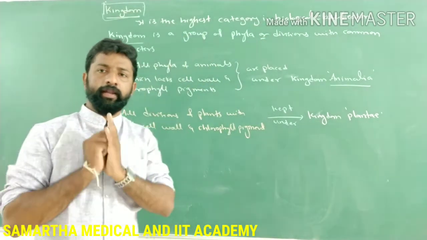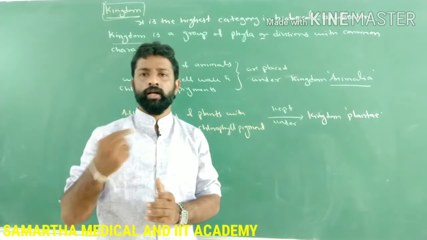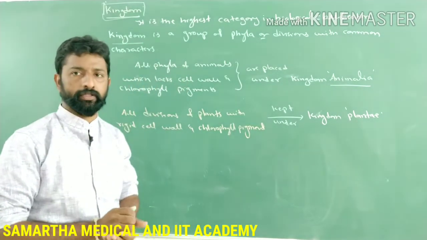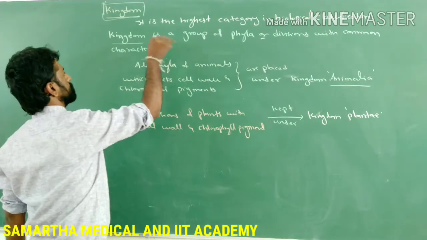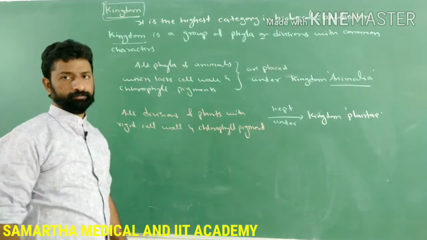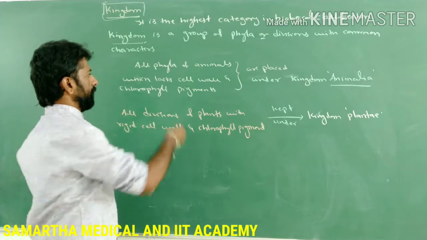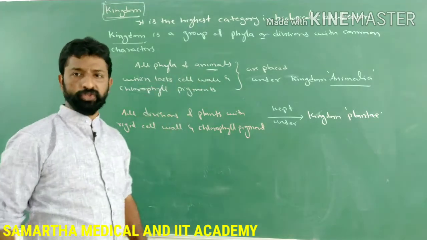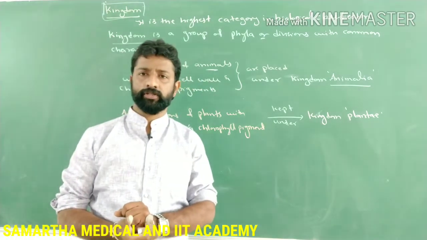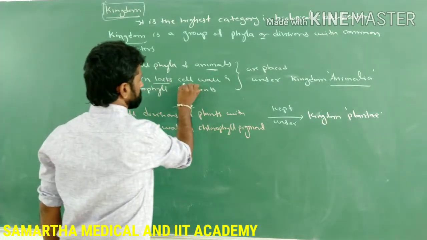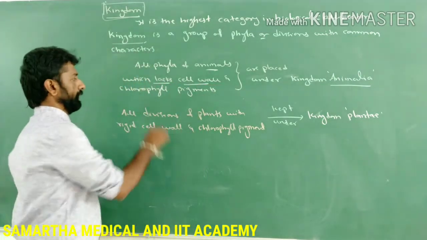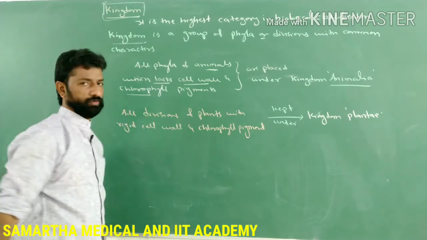So all the phyla of animals and all the divisions of the plants with some common characteristic features belong to the highest category called kingdom. So all phyla of the animals which are showing some common characteristic features. What is the common characteristic feature? A lack of cell wall and a lack of a pigment called chlorophyll.